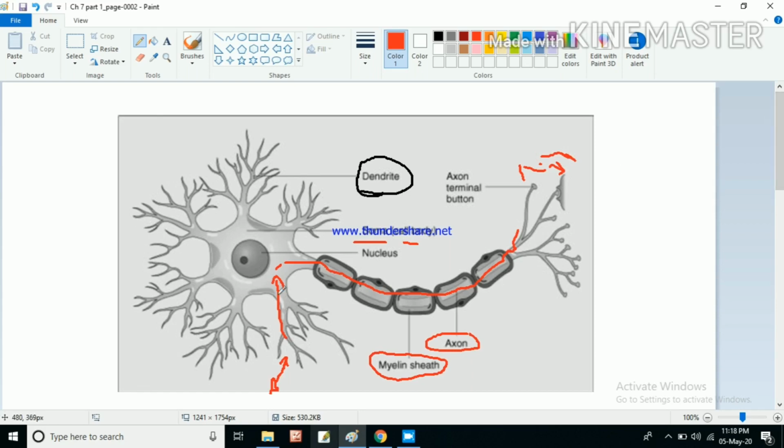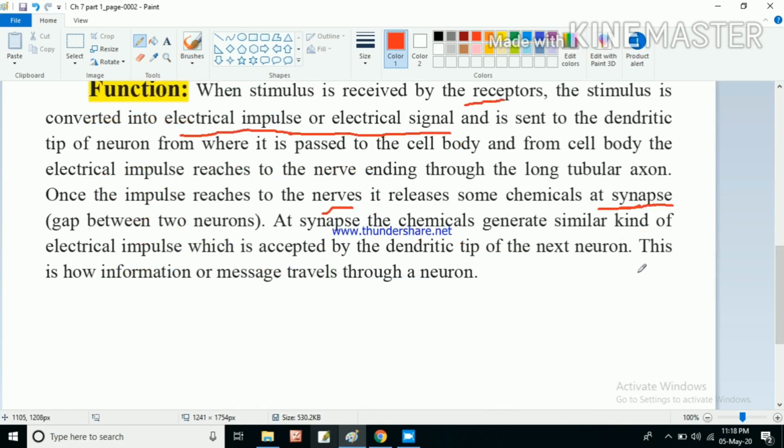From the dendritic tip it will go to the cell body, from the cell body it will pass through the axon to the nerve ending, and similarly it will release some chemicals. Like this it will travel in our body. So like this the electrical impulses, or the information or the message, travel through a neuron. So this is the function of a neuron.